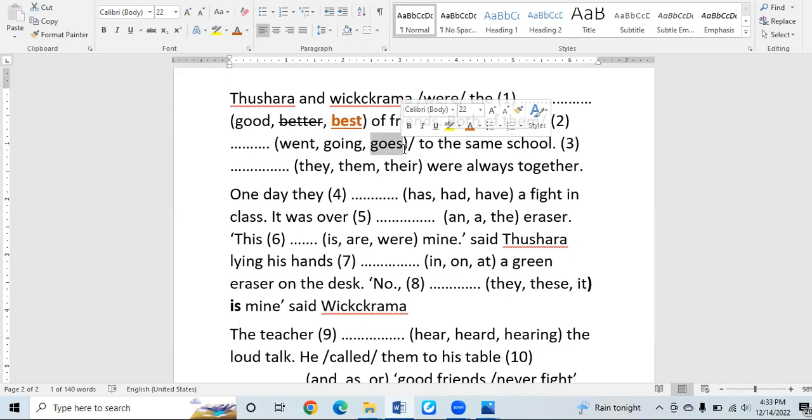Okay, then the word "goes" will definitely go with a singular noun. "Goes" is the singular verb. It comes in simple present tense. So this "goes" belongs to simple present tense as well as the subject and verb agreement.